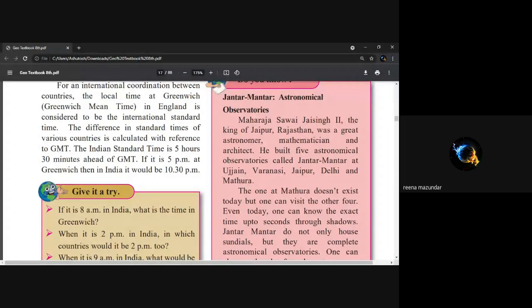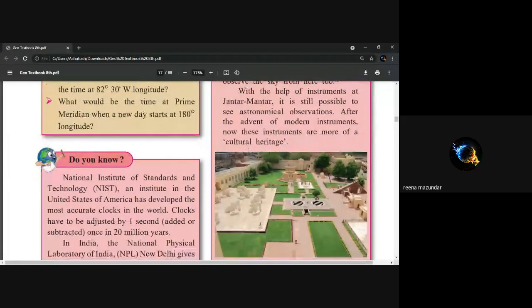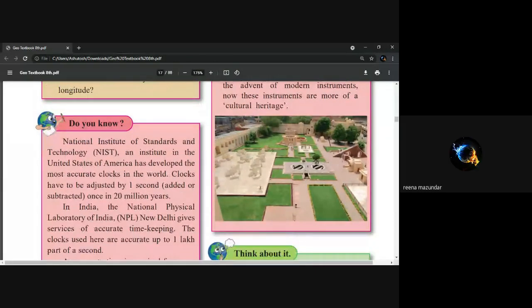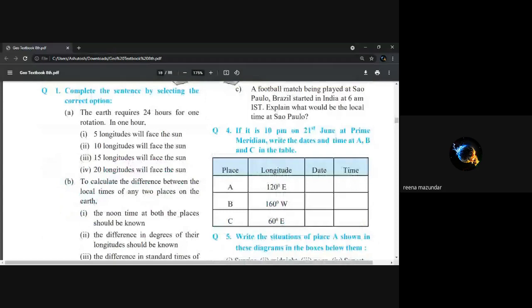Difference between Indian Standard Time and Greenwich Mean Time. The Indian Standard Time is 5 hours 30 minutes ahead of GMT. Ahead of GMT. Okay, very good. So I think first lesson is clear with you, everyone, both of you. Yes, ma'am. Others I don't know. Okay. So I will go with the second lesson. I will try with second lesson.